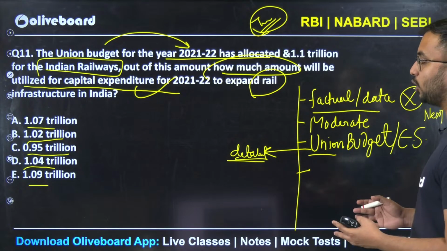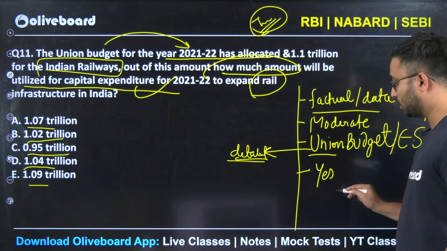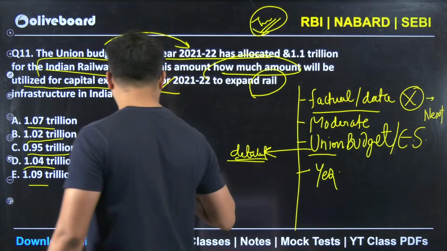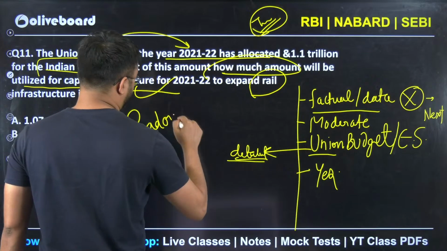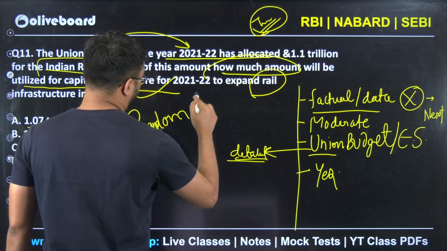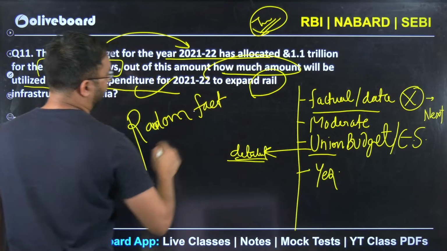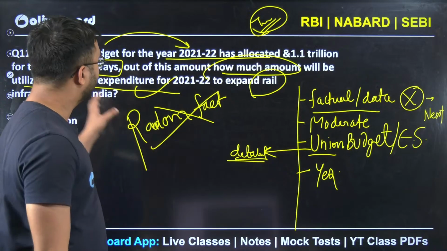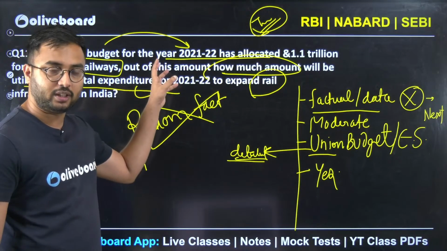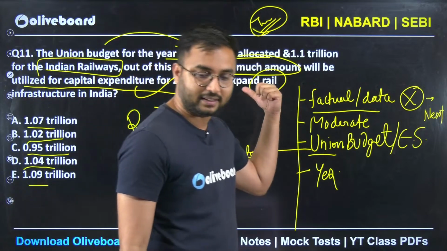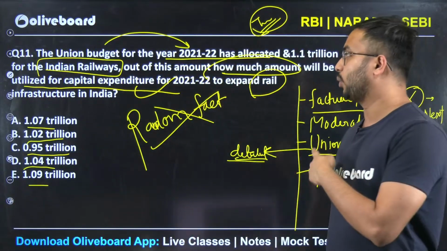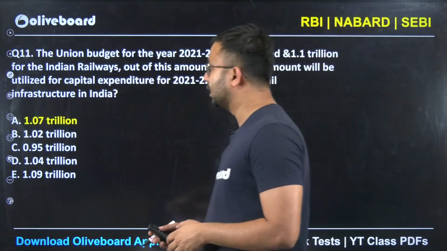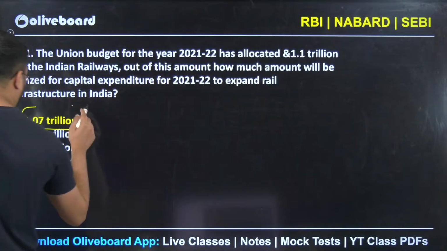Was this question to attempt or not? Yes, it definitely was. Now why was it definitely? They have not asked you any random fact. So all the students who say that any random fact is asked in RBI, nothing random is asked in RBI. Everything has a particular reason. Here, if you see that year's Union Budget, there was a change in this particular budget, and that is why, as I told you, the question has been asked. So you have to be very particular about these questions. So the answer here is 1.07 trillion.